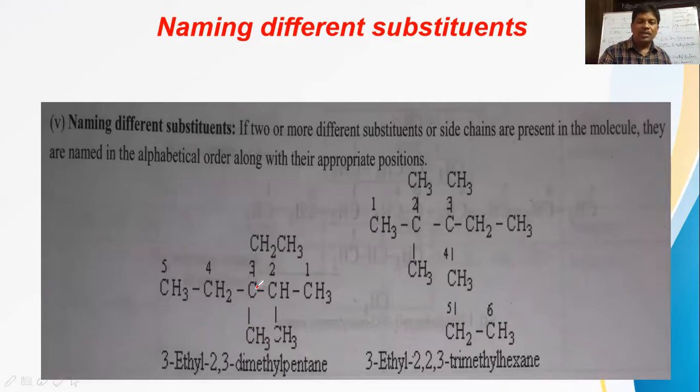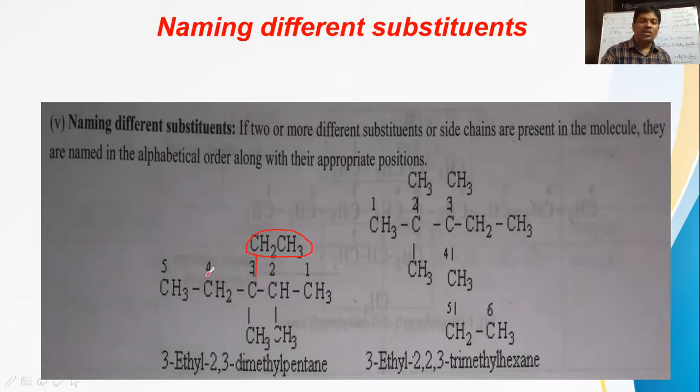Okay, and up here on the third carbon, CH2 CH3. This CH2 CH3 is called what? Ethyl. CH2 CH3 is called the ethyl group. So the ethyl group is attached to this third carbon. So the third carbon bears ethyl, and the third carbon also bears methyl, and the second carbon bears only methyl. So 2,3-dimethyl is available here, and 3-ethyl is available.